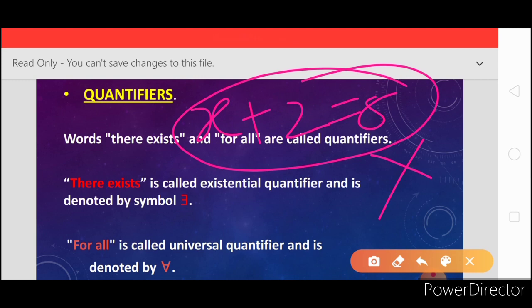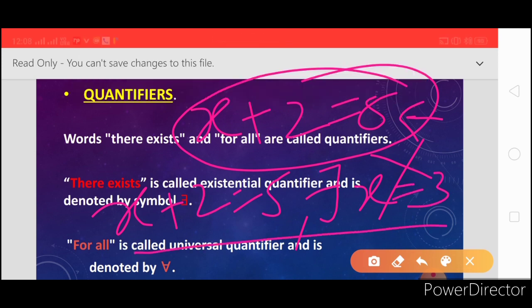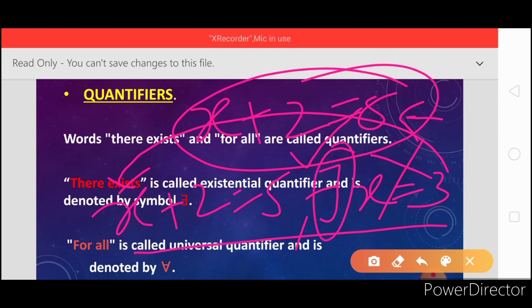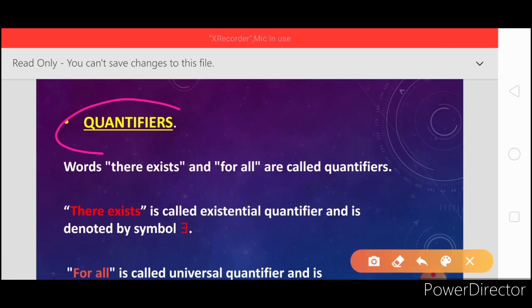But if we include the existential quantifier here, that is, there exists x equal to 3, now put x equal to 3 here, so we get 3 plus 2 equal to 5. This open sentence becomes a statement now because of this quantifier. That means the open sentence becomes a statement by using quantifiers. The work of a quantifier is to convert the sentence into a statement.